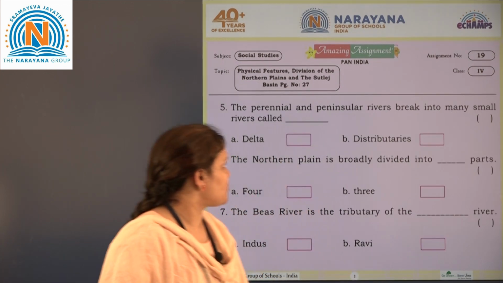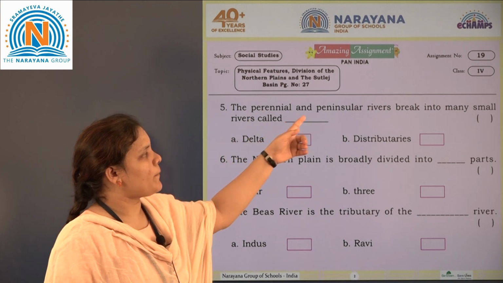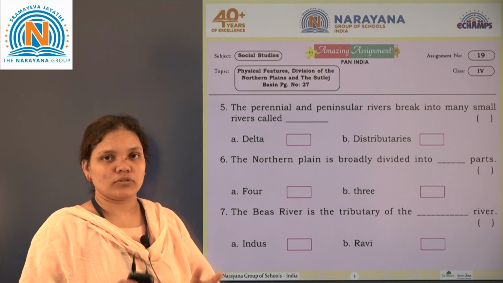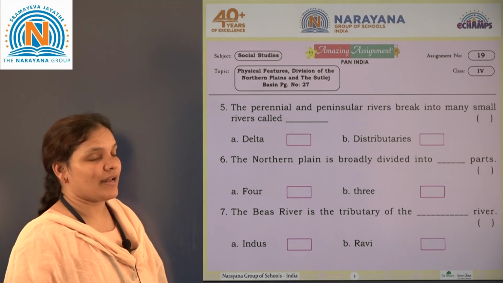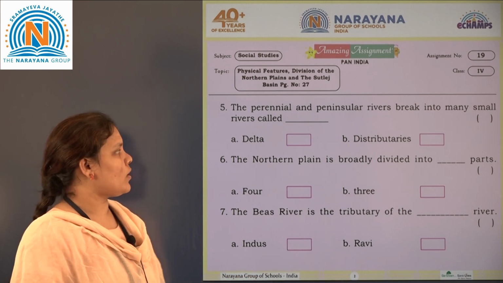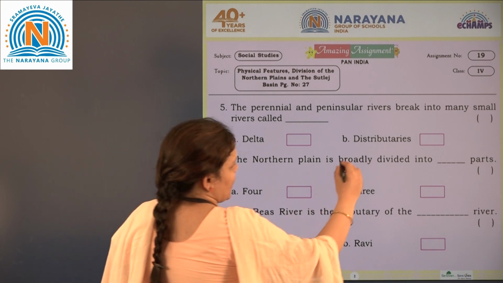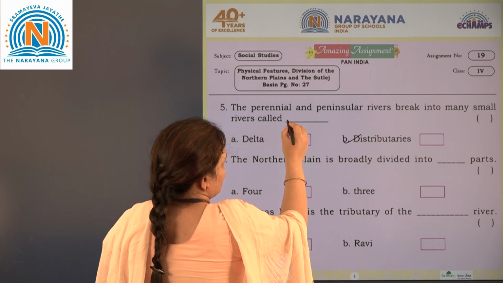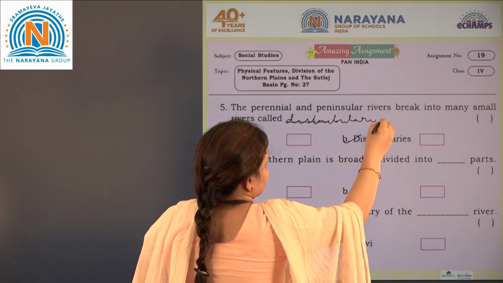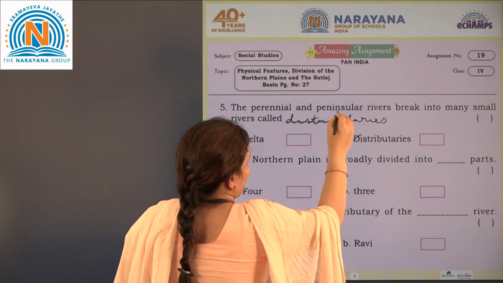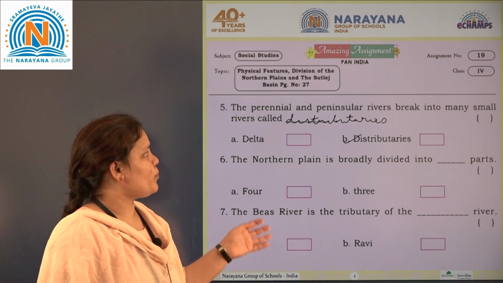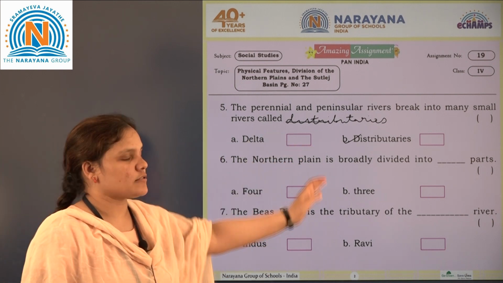So next is fifth one. The perennial and the peninsular rivers break into many small rivers. Those are called the distributaries. Answer is distributaries, not delta. A perennial or peninsular river breaks into many rivers, they are called the distributaries.